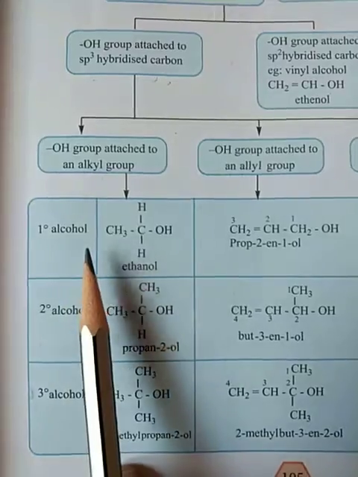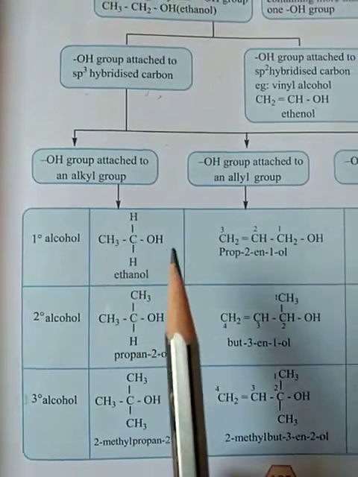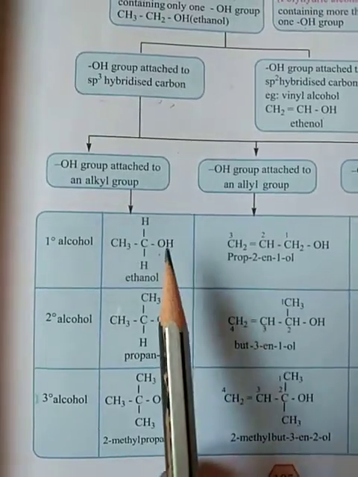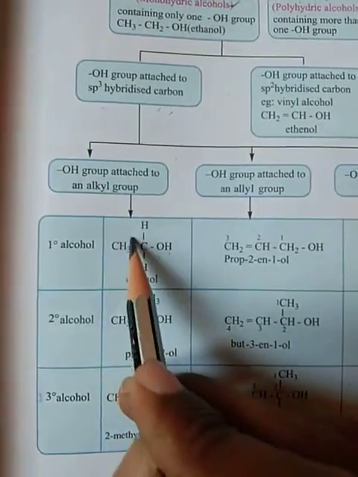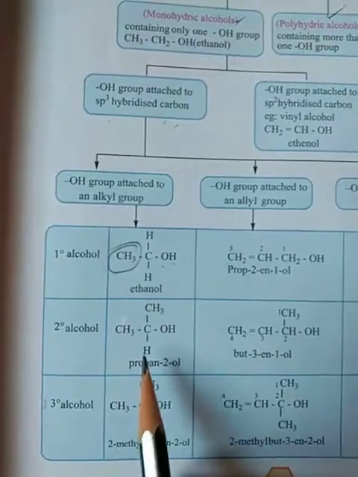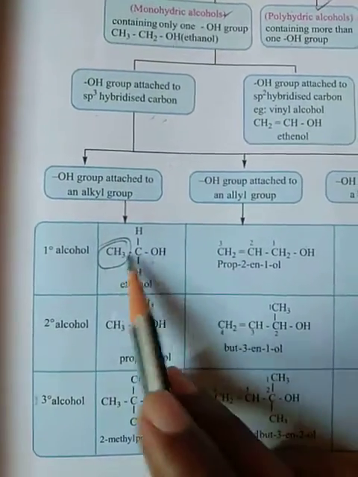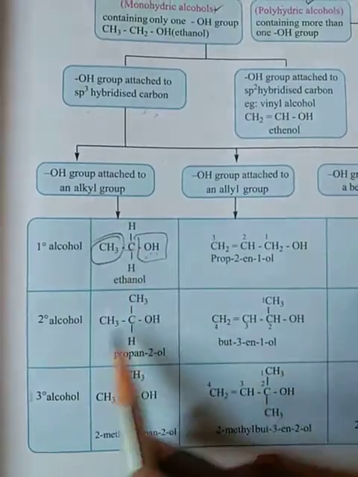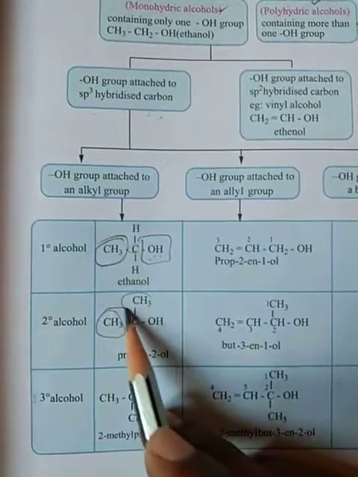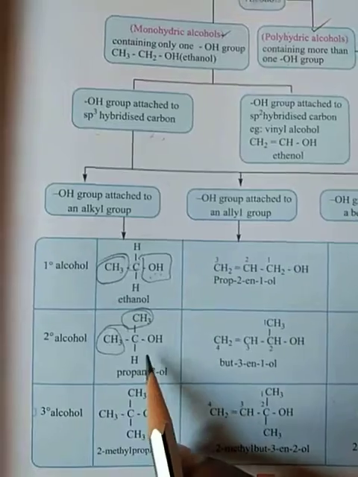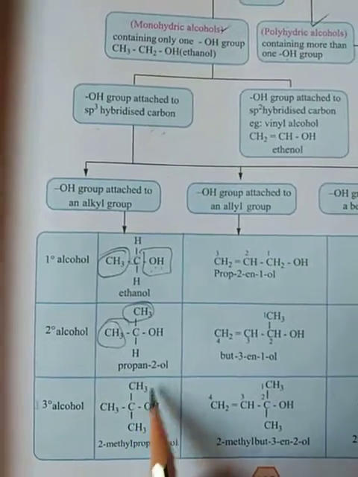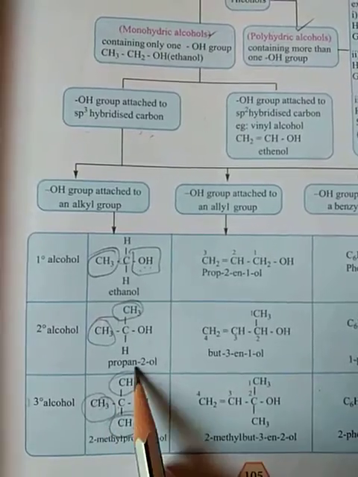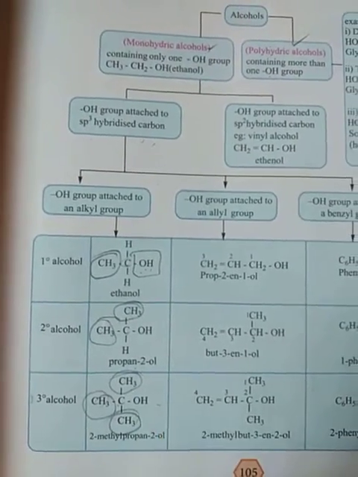Primary alcohol: the first carbon is attached to the OH, with one R group present on the carbon atom attached to the alcohol. If the same carbon atom has R groups attached two times, it is a secondary alcohol. If the same carbon atom has alkyl groups, the methyl group, attached three times, it is a tertiary alcohol.